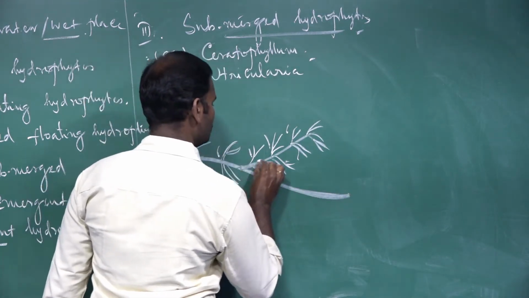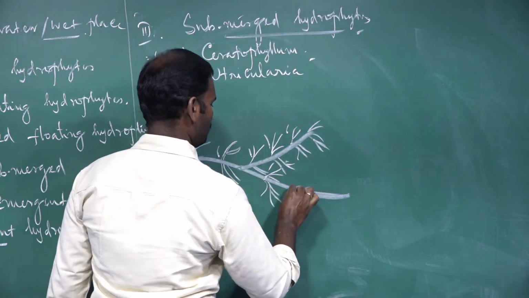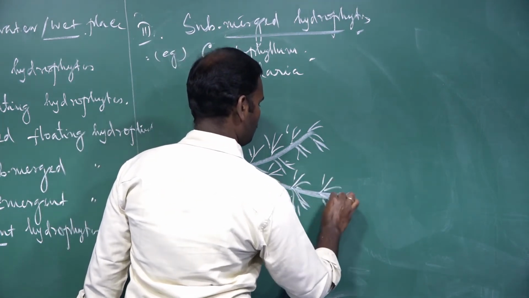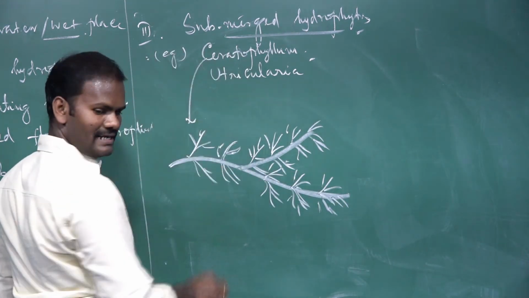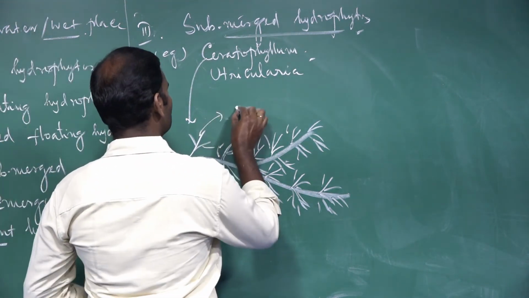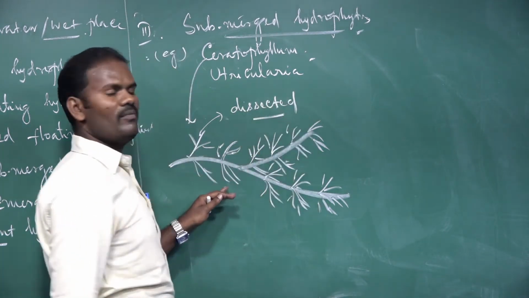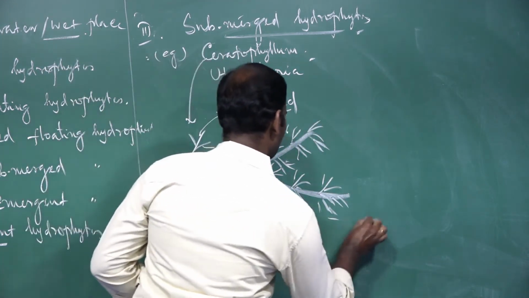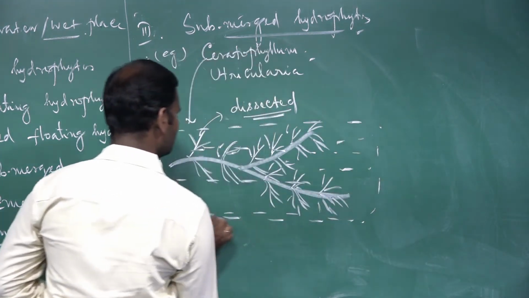It is a stem portion, it's branches. So it is Ceratophyllum. The leaves are dissected leaves. Especially in submerged forms of hydrophytes, leaves are dissected. These branches are completely immersed or dipped in the water.